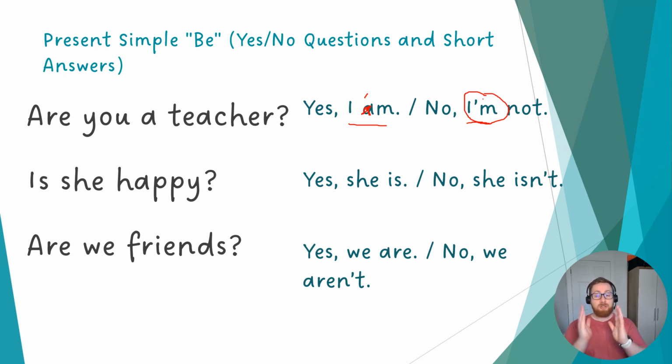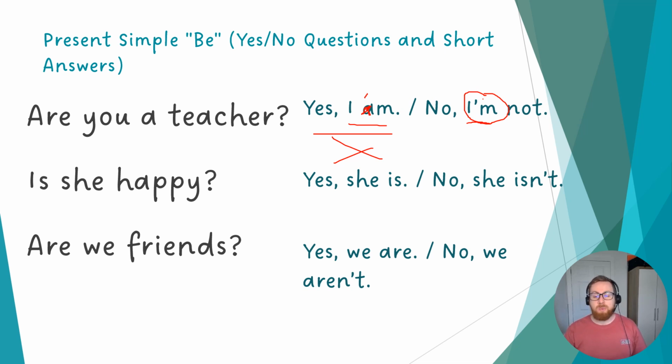This is a way to shorten the sentence. Native speakers love to shorten the sentence. Yes, I am, and then no, I'm not. We can't use yes, I'm. That's wrong. We need to use I'm not.